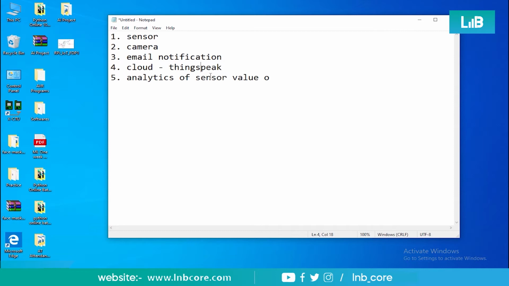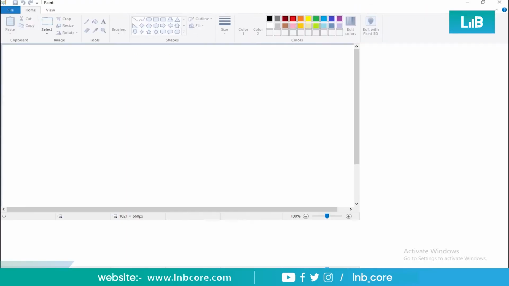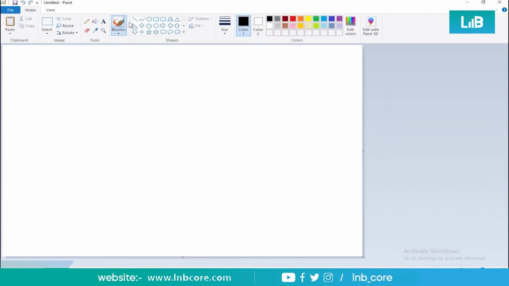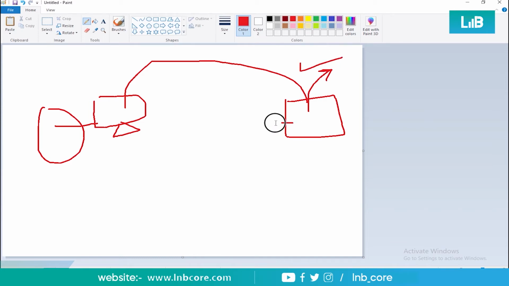If suppose I make a small clarity with this kind of diagram, right? So suppose I have a user here, and this user has a laptop, right? So on this laptop screen, he wants to have the analytical report of the Raspberry Pi, which is placed somewhere at a far distance. Suppose I have placed this Raspberry Pi, connected with a couple of sensors, connected with a couple of devices. Maybe I have connected my machine, right?